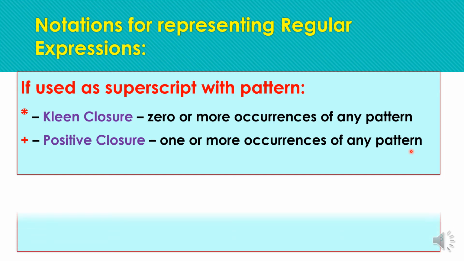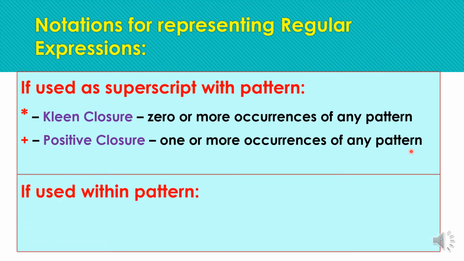The second option is if we are using notations within a pattern. The first notation is plus, the second is comma, and another notation is the union symbol. I have mentioned the different notations in single quotes.